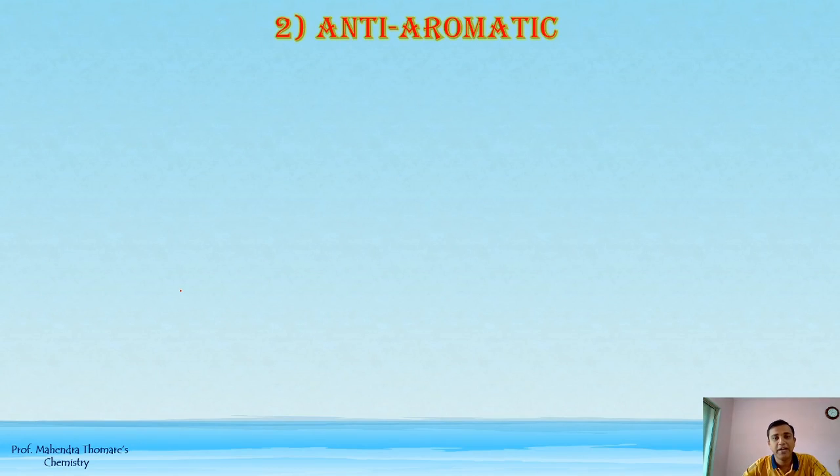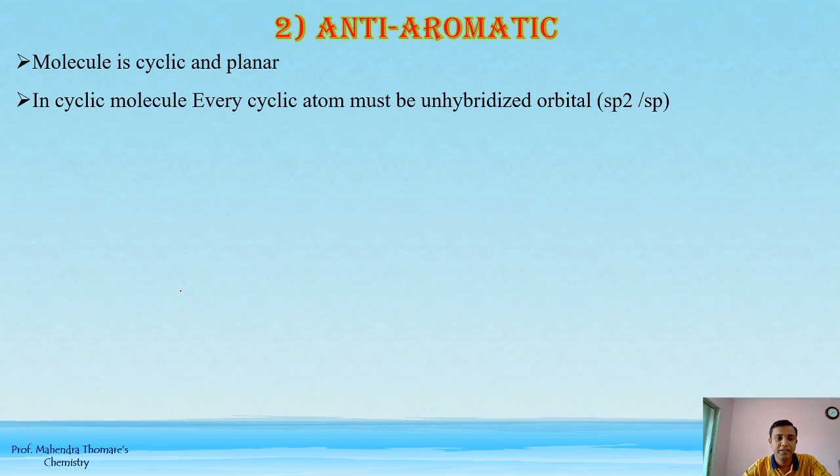So next one is the anti-aromatic compounds. Anti-aromatic compounds also possess some similar properties as the aromatic compound, that is, the molecule is cyclic and planar. Then in a cyclic molecule every cyclic atom must have an unhybridized orbital, that is sp2 or sp. Unhybridized orbitals undergo sideways overlap, as in aromatic compounds.